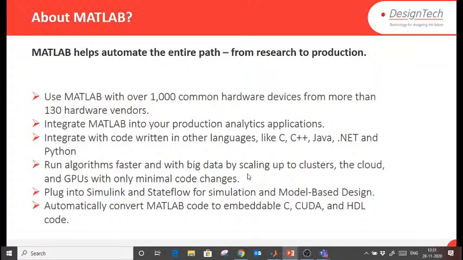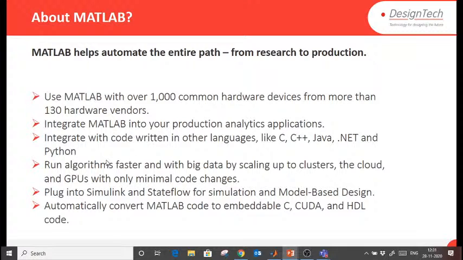Already we discussed that you need not worry about functions in MATLAB. Each and every function is tested 1000 times, and you need not worry about accuracy, and you can create your models. You can integrate with production analytics, or you can integrate MATLAB algorithms with other languages also, like C, C++, Java, .NET, Python.